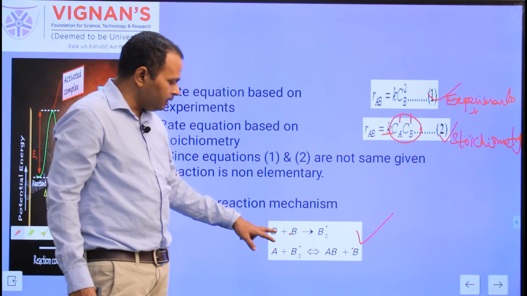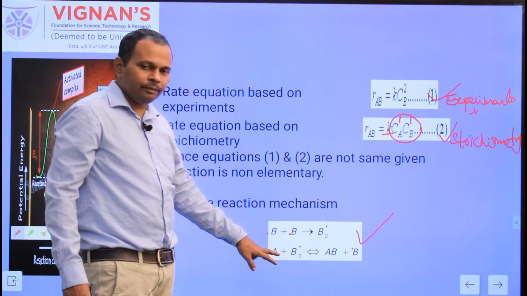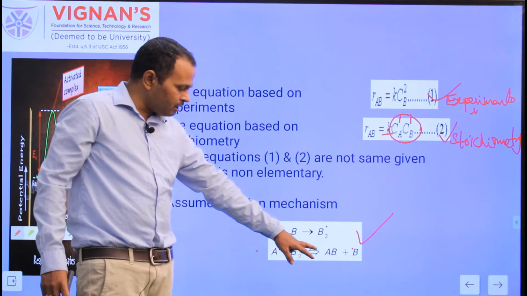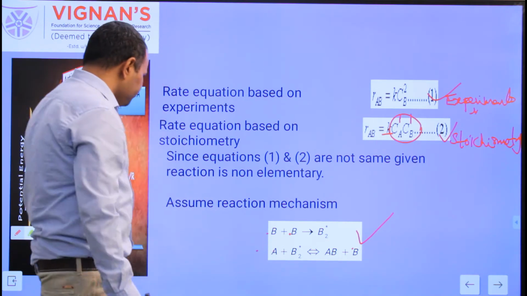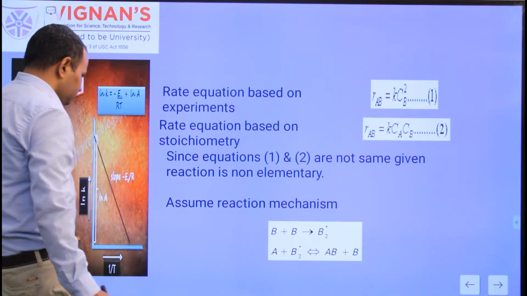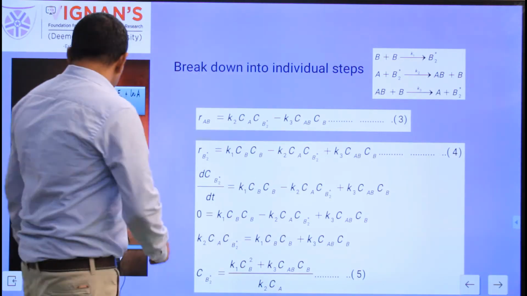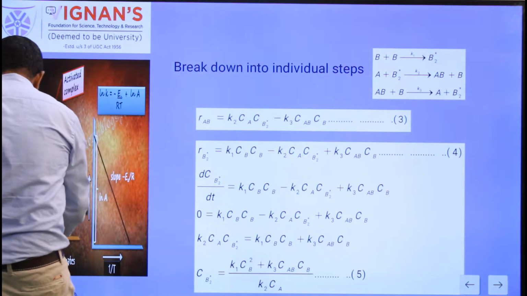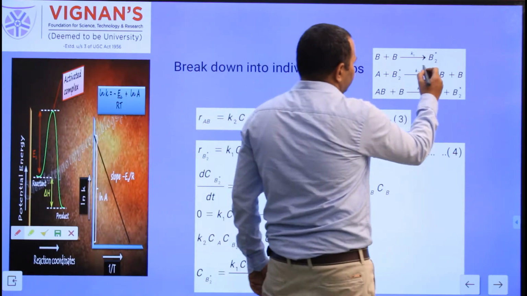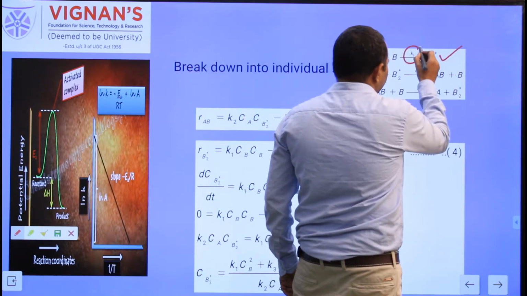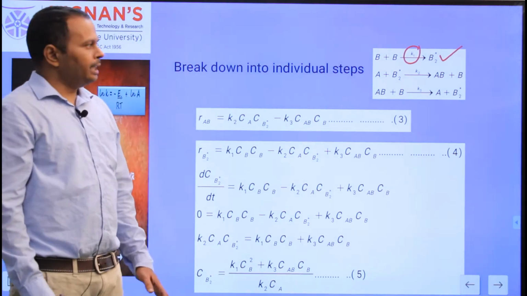In the next step, break down this reaction mechanism into individual steps. The first reaction is an irreversible reaction, so we need not break it down, and the second reaction is a reversible reaction. This consists of a forward step and a backward step. The second reaction can be broken down into 2 steps. So, break down into the individual steps. First one, write as it is: B plus B gives B2 star, and assume this takes place in the presence of rate constant K1.